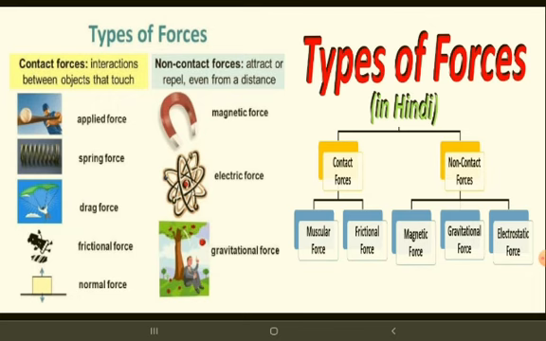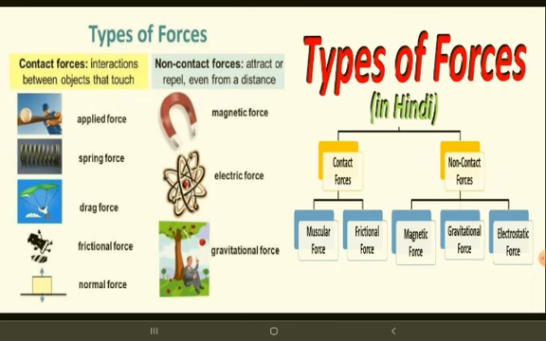Now some types of forces. There are different types of forces, so many are there. Let us discuss some of them. See here, look at the image. Applied force, spring force, drag force, frictional force, normal force, magnetic force, electric force, gravitational force.